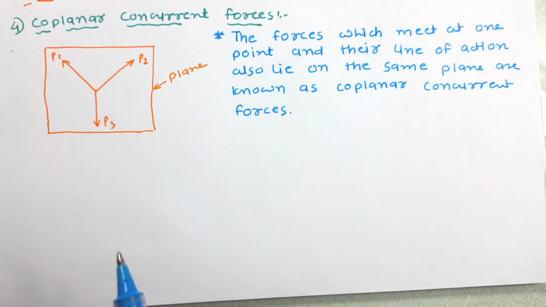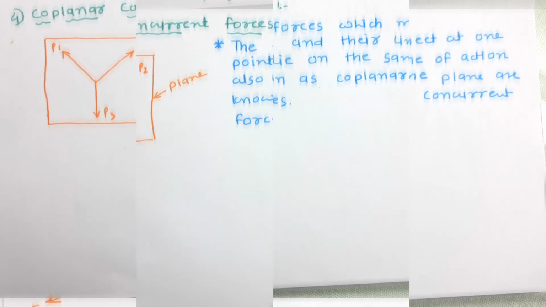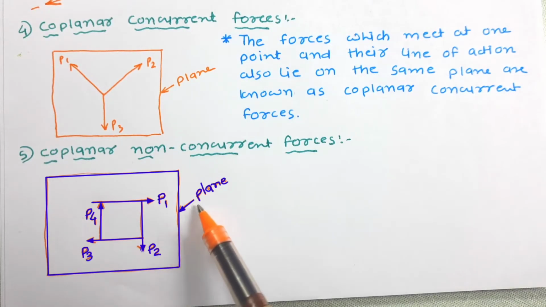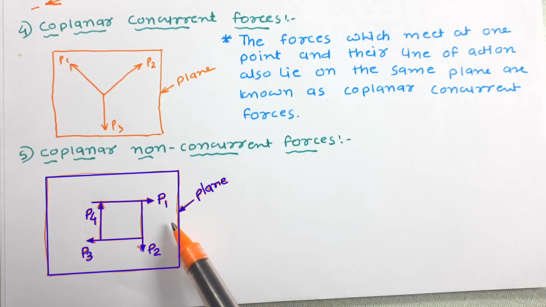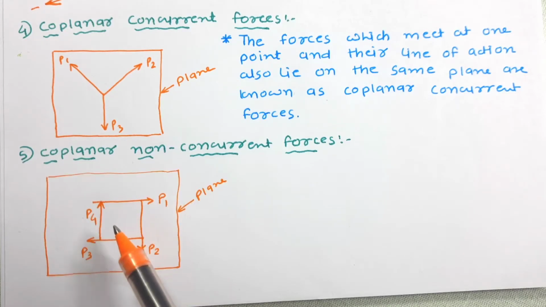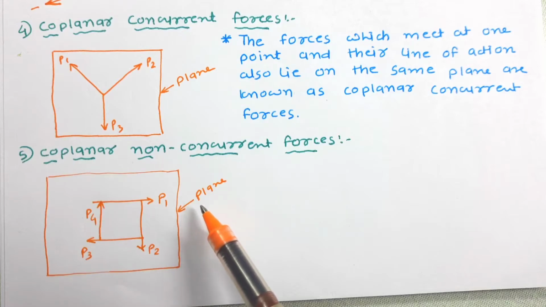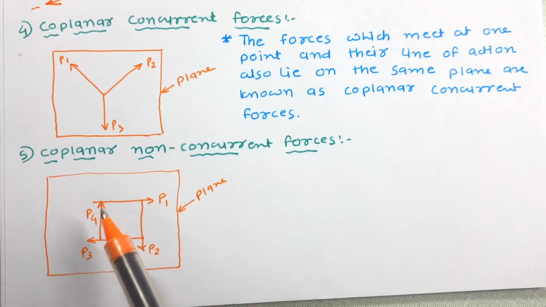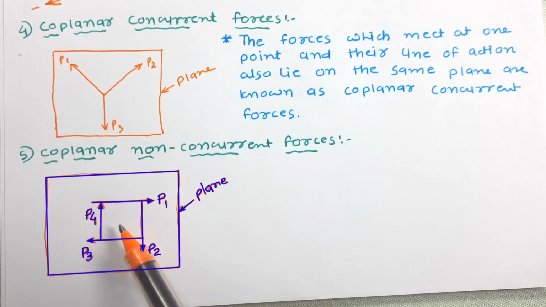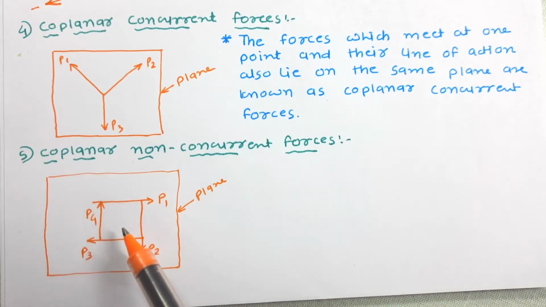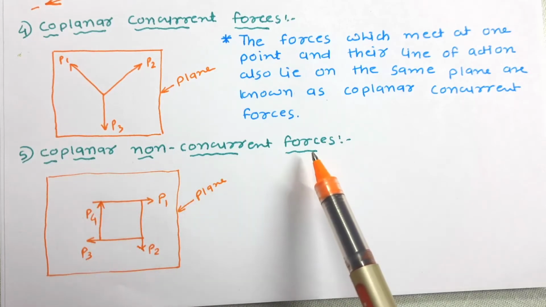The next is coplanar non-concurrent forces. Here in this figure we can see four different forces P1, P2, P3 and P4. These forces are lying in the same plane. However, their line of action are not passing through the same point. As these forces are acting on the same plane, they are called coplanar forces, and their line of action are not meeting at a common point, so they are called non-concurrent forces. So these forces are coplanar non-concurrent forces.